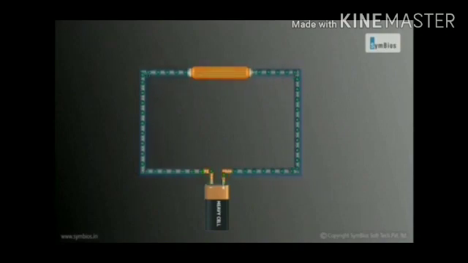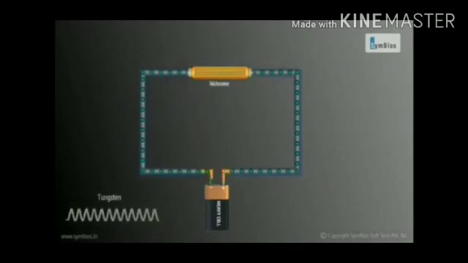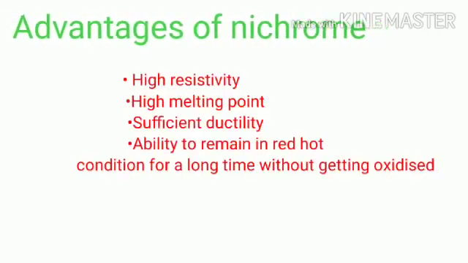Since resistance is directly proportional to heat generated, the materials having high resistance such as nichrome or tungsten generate a large amount of heat as compared to copper. This property of nichrome and tungsten is used in several electrical appliances where electrical energy is required to be converted to heat energy. Next one, advantages of nichrome.